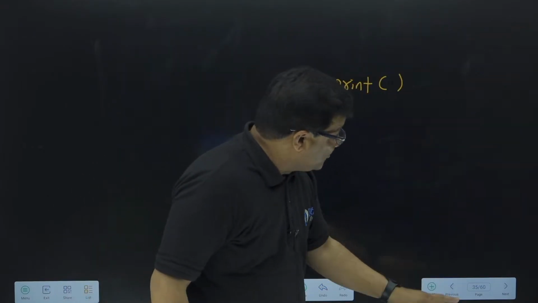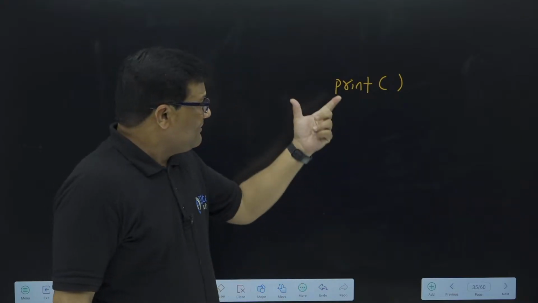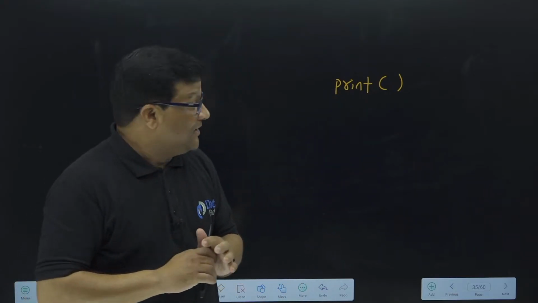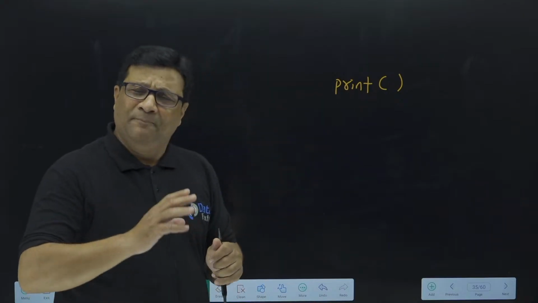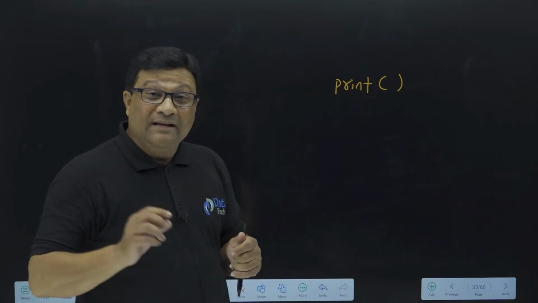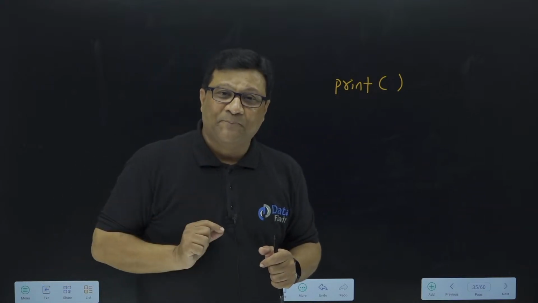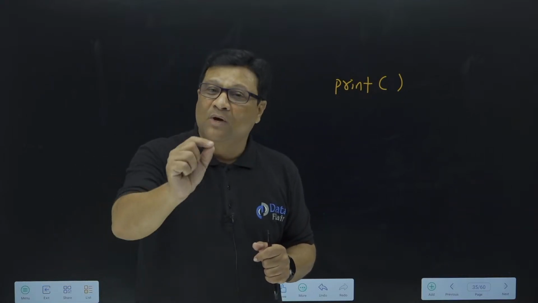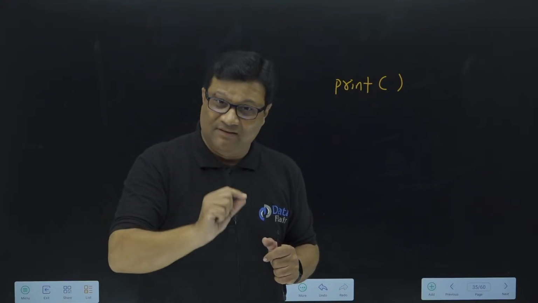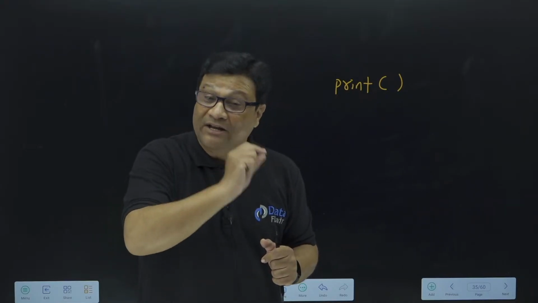So to print output on the console screen, we have a method called the print method. In Java we have a method called print method, right? With the use of this print method, we print anything on the console screen. How we can print it, I'll explain. But as per the rule of Java, every method belongs to a class. That is for sure. So this print method is for sure a member of some class.